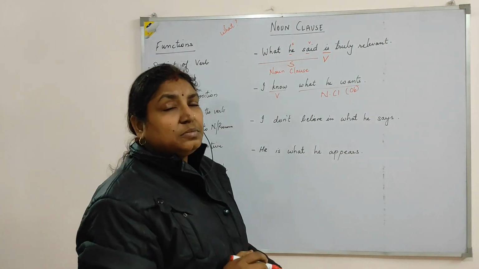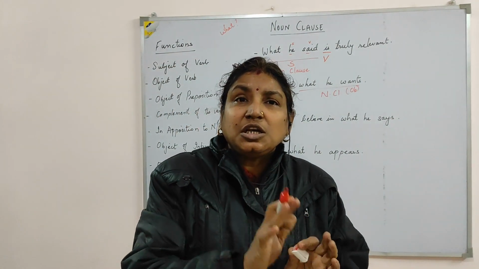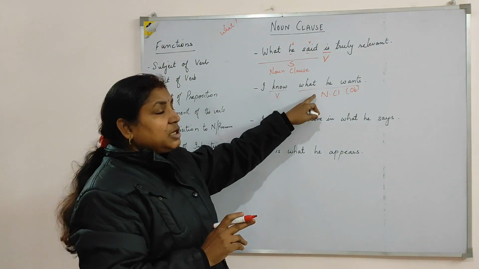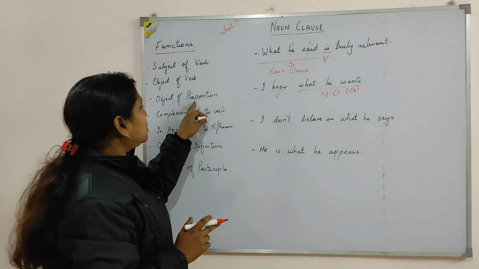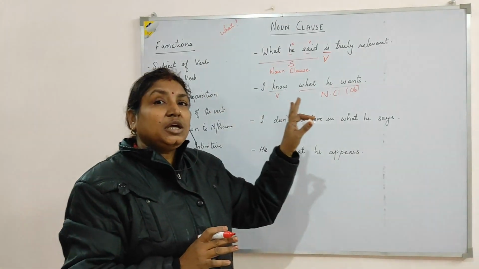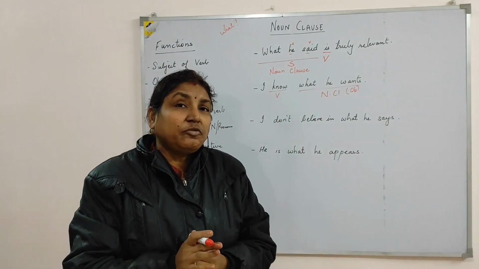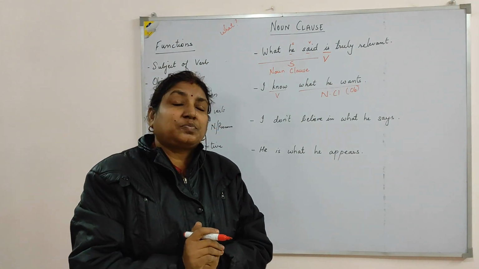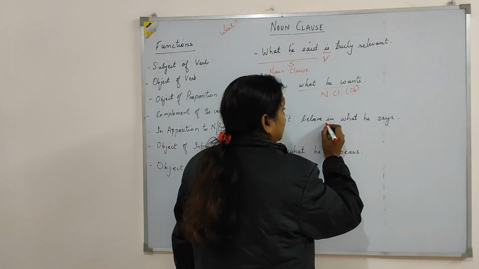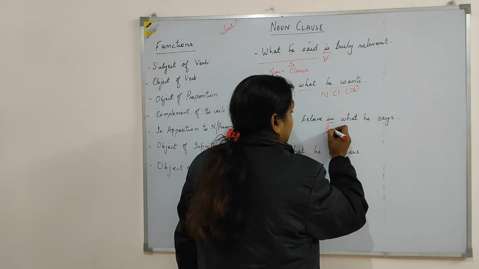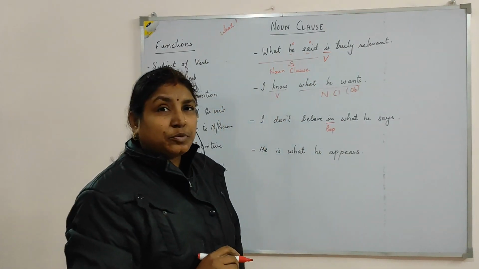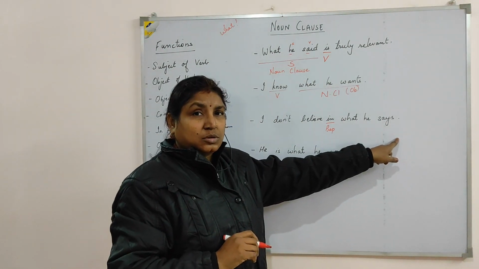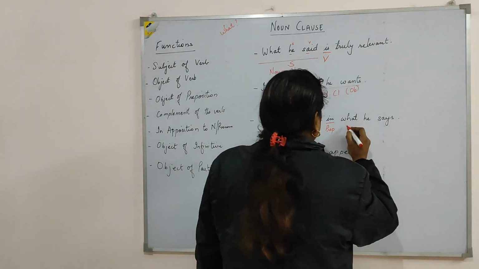Coming to the next function, object of preposition. Object of preposition means present immediately after the preposition. As we saw, object of the verb is present immediately after the verb. Same way, object of preposition means immediately after the preposition. So first of all, pick out the preposition. If you find any preposition, just pick it out. We have the preposition as in. In is your preposition, and then we have the subordinate clause as what he says.